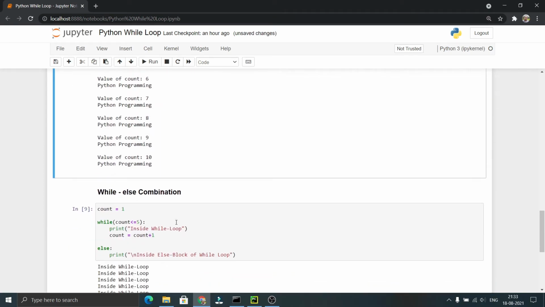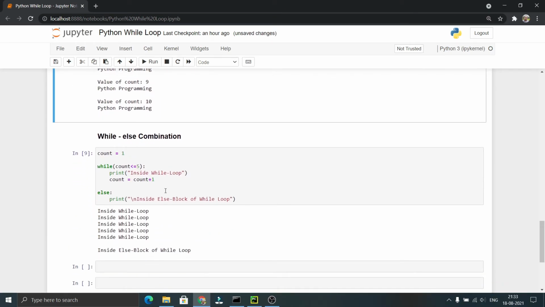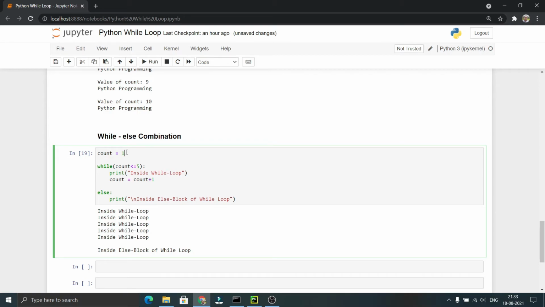Now let us see the while else combination. I have said that the else block of while will be executed whenever the condition will be false. Here I have taken the count value as 1. After assigning the count with 1, the flow comes here. It checks 1 less than or equal to 5. As it is true, it executes inside while loop. And then it goes to this line and increments the count value by 1 and assigns it to count again. Now the value of count will be changed to 2.